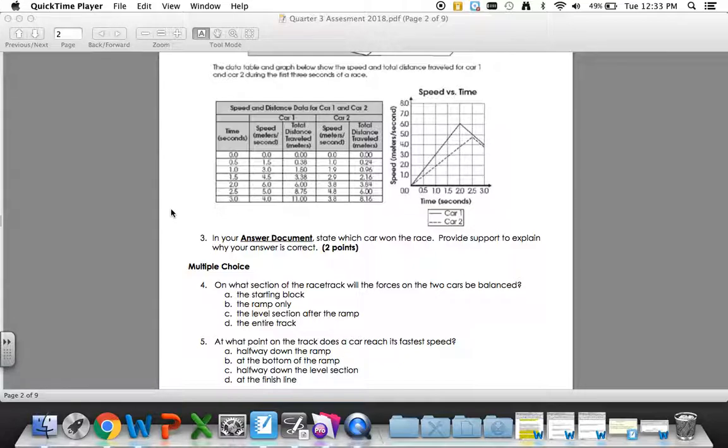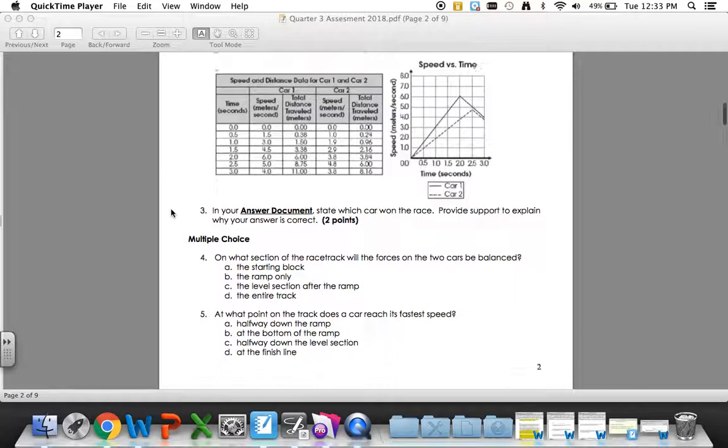5. At what point on the track does a car reach its fastest speed? A. Halfway down the ramp. B. At the bottom of the ramp. C. Halfway down the level section. D. At the finish line.